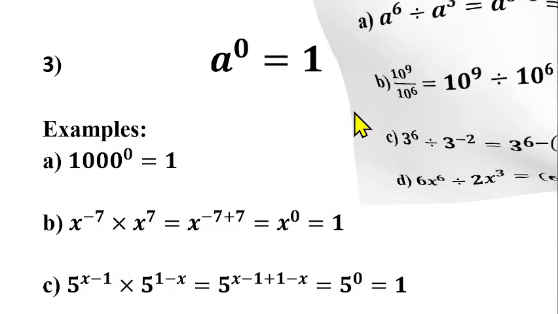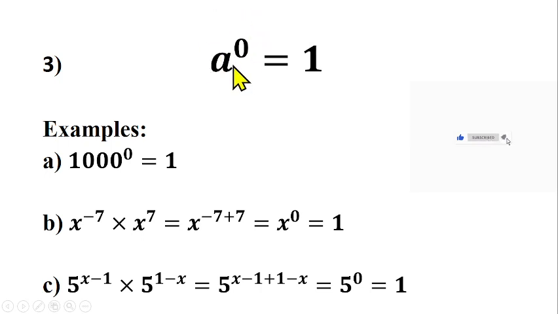So let's talk about the third law. The third law says that any number raised to power 0 is 1 mathematically. So a raised to power 0 is 1, 1000 raised to power 0 is 1, 1 million raised to power 0 is 1. So any number that is raised to power 0 will give us 1 in mathematics, according to this third law of indices. The first example we have here is 1000 raised to power 0, it gives us 1.